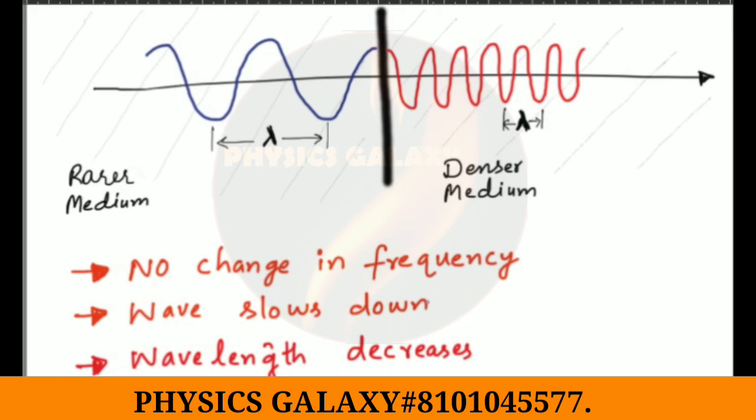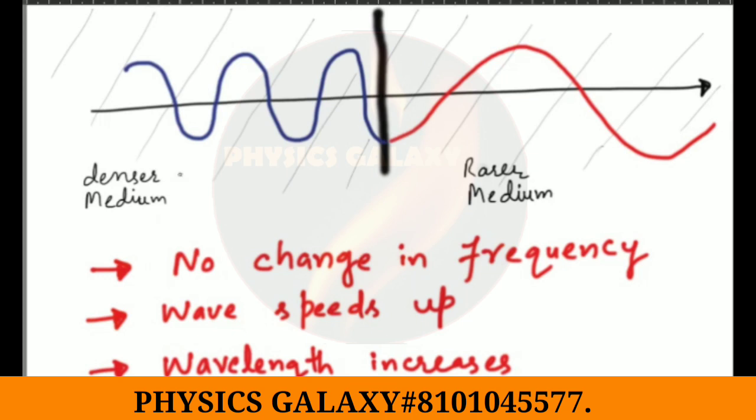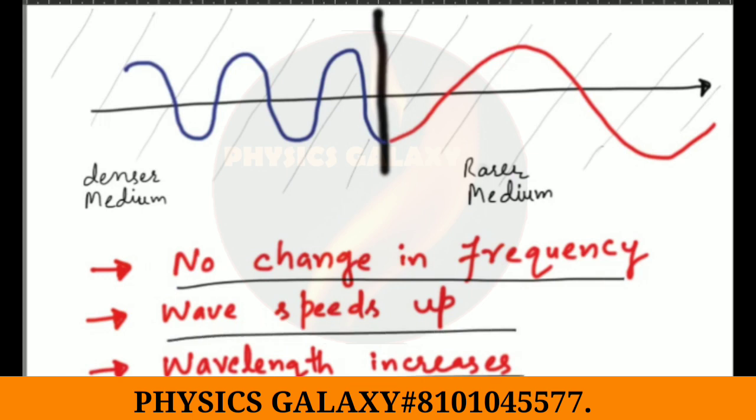So if we briefly review what happens to a wave when it propagates from a rarer medium to a denser medium, three things happen. First of all, no change in frequency occurs. जब भी wave travel करेगी from a rarer medium to a denser medium, no change in frequency occurs because the frequency depends on the source. The wave will slow down obviously, and the wavelength decreases. And what happens to a wave if it travels from a denser medium to a rarer medium? Again, no change in frequency occurs. The wave speeds up and the wavelength increases.